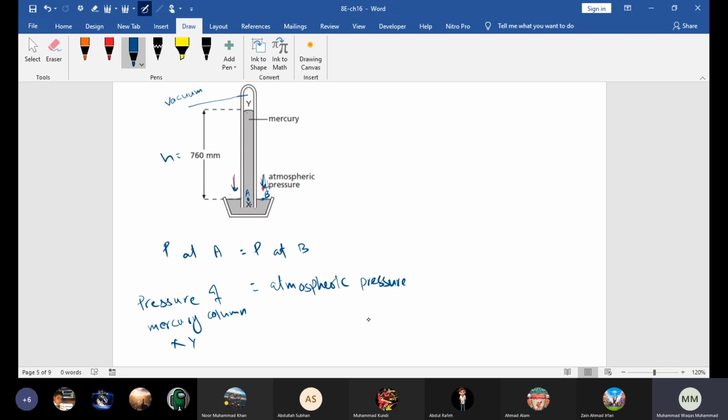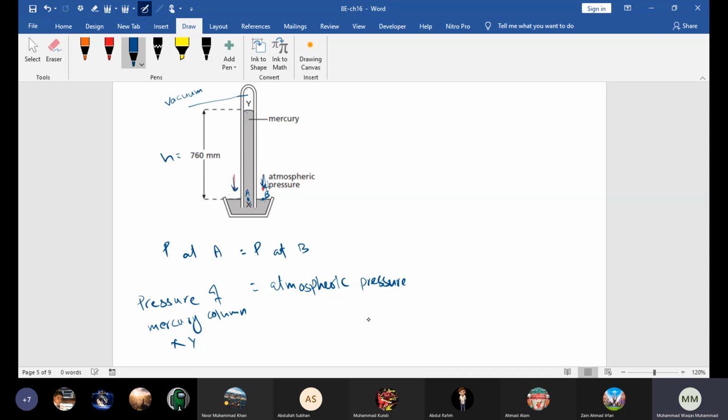So it means the atmospheric pressure is basically equal to the amount of pressure which this column of mercury, of height XY, exerts. That is equal to the atmospheric pressure. Getting my point? Right? Yes, sir. So beta, sometimes we just express that pressure in terms of the length of the liquid column.